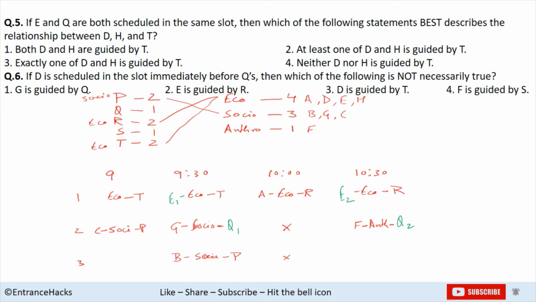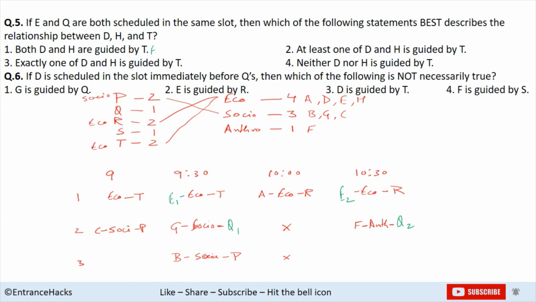Then which of the following statements best describes the relationship between D, H and T? Both D and H are guided by T. That is not true. If in case E is guided by T, in that case that is not true. So this is false. At least one of D and H is guided by T. That is true, because even if E is guided by T, then either D or H, one of them has to be guided by T.